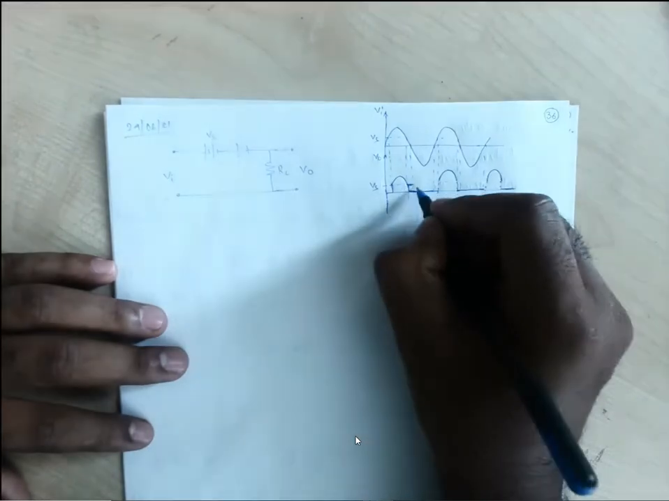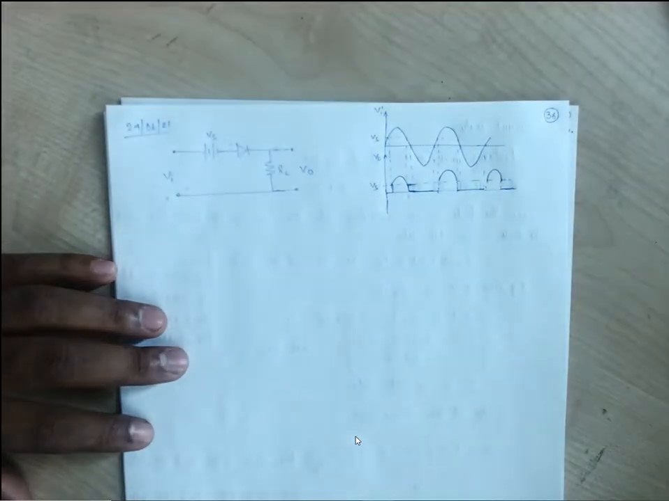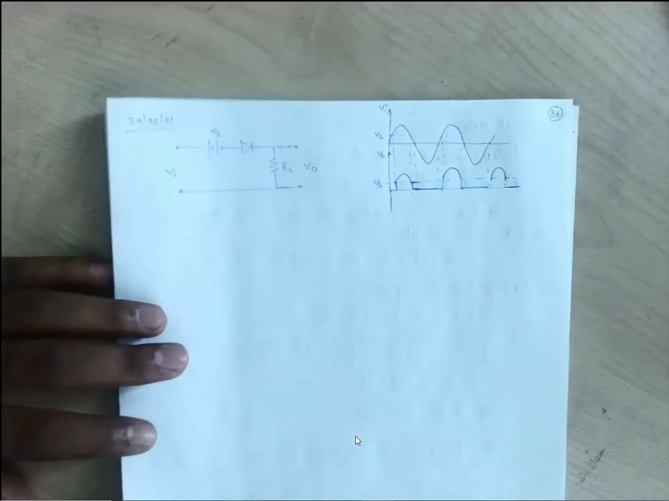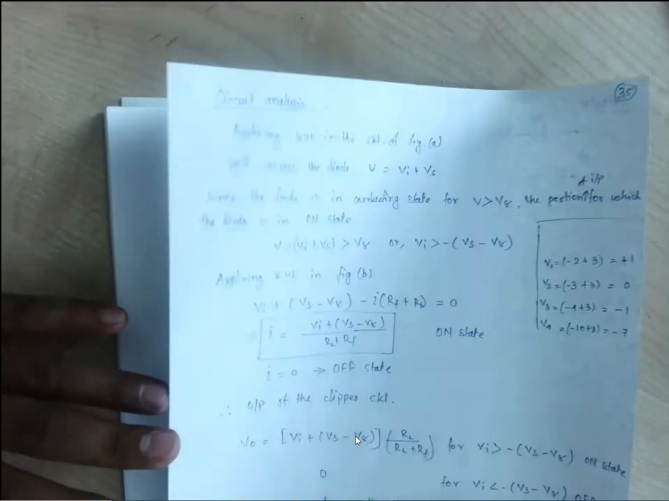Like this. So this is the Vs level. Beyond Vs only our diode will be on and we will have our output. Now let us consider another one, the third one.